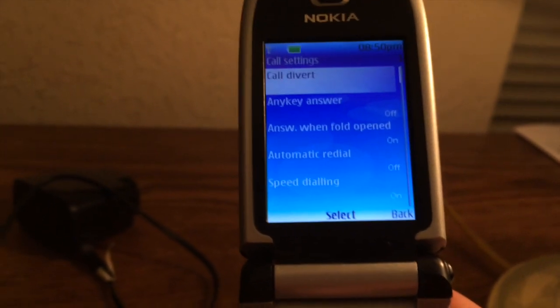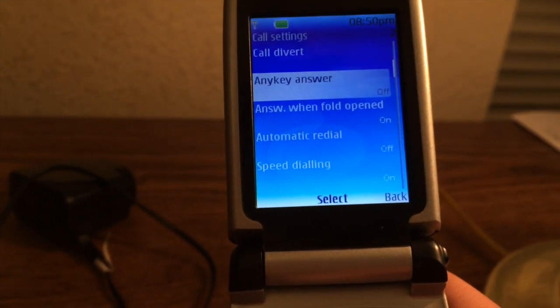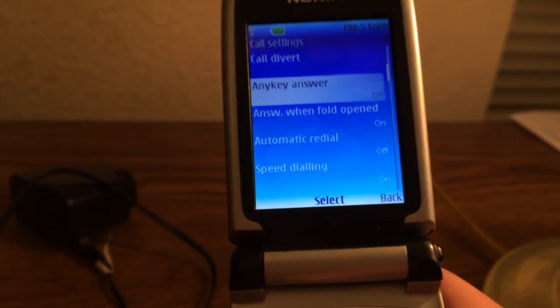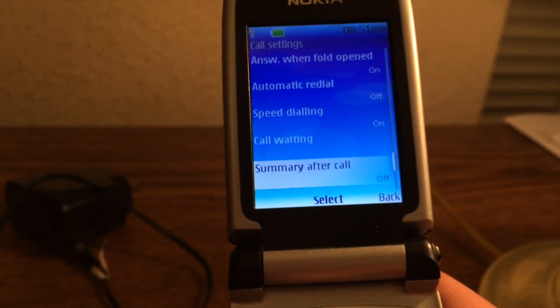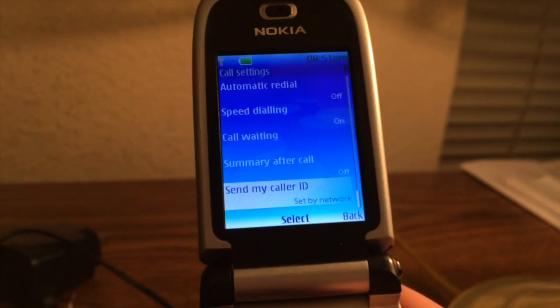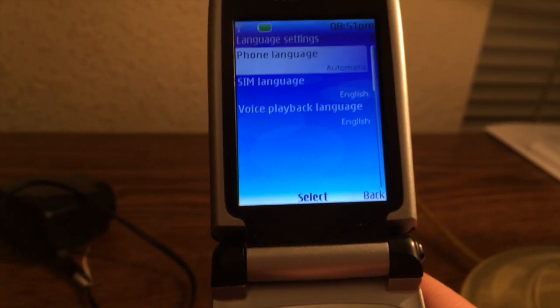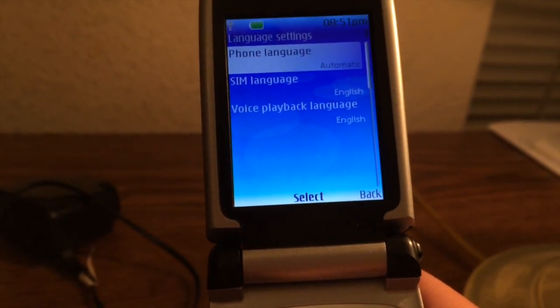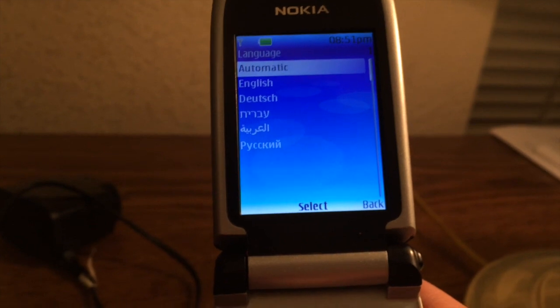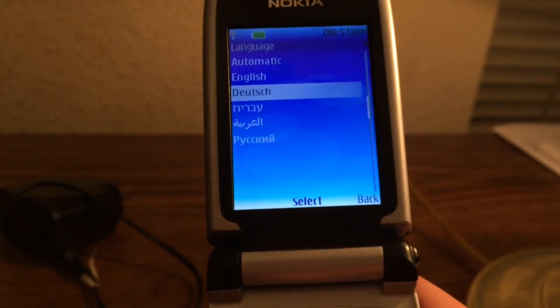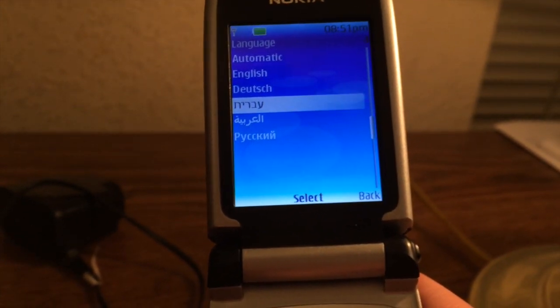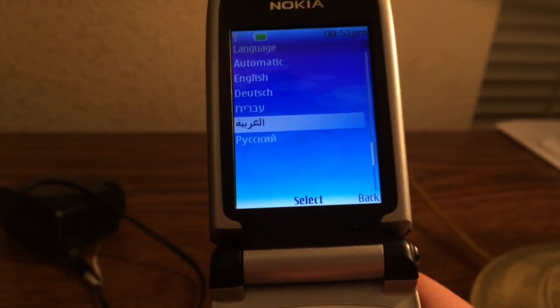Call divert, answer, any key answer. And it has all that. Phone, languages. Let's see how many languages. English, Deutsch, Hebrew, Arabic, and Russian.